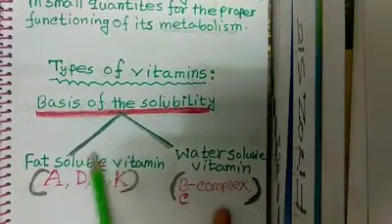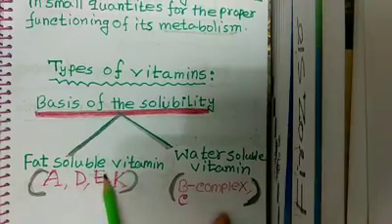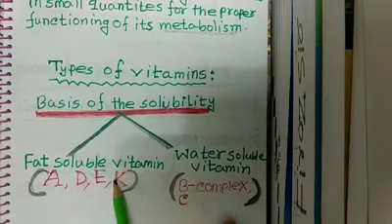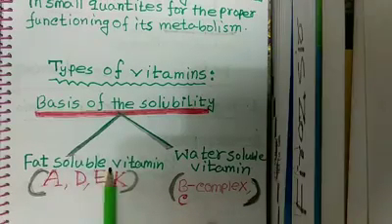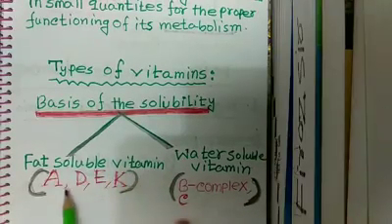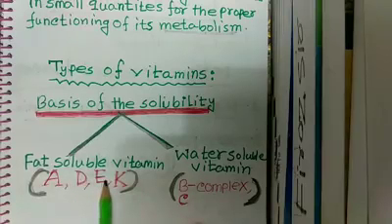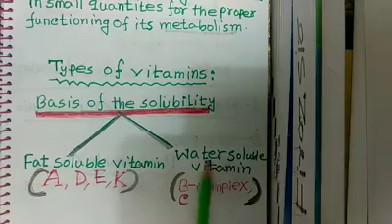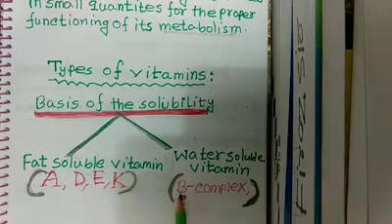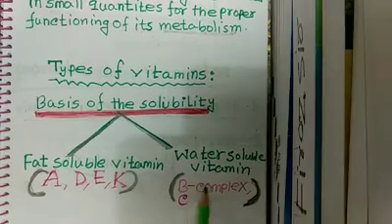Fat soluble vitamin means the vitamin which will be dissolved in fat, and water soluble vitamin means the vitamin which will be dissolved in water. Fat soluble vitamins are four types: vitamin A, D, E, K. They will be dissolved in fat. And water soluble vitamins are vitamin B complex and C. B complex and C will be dissolved in water.